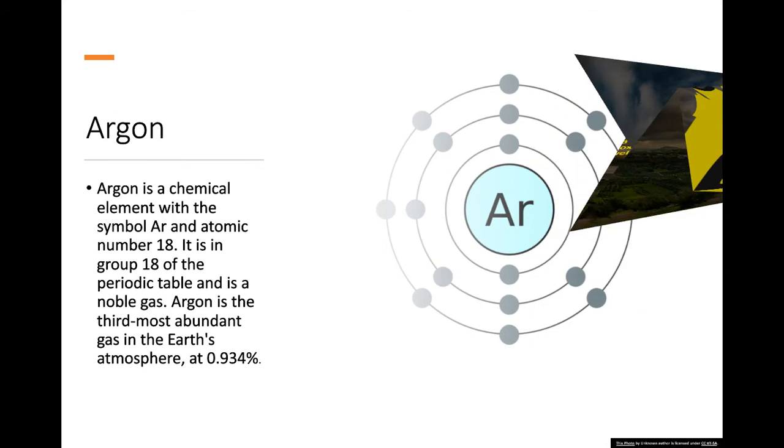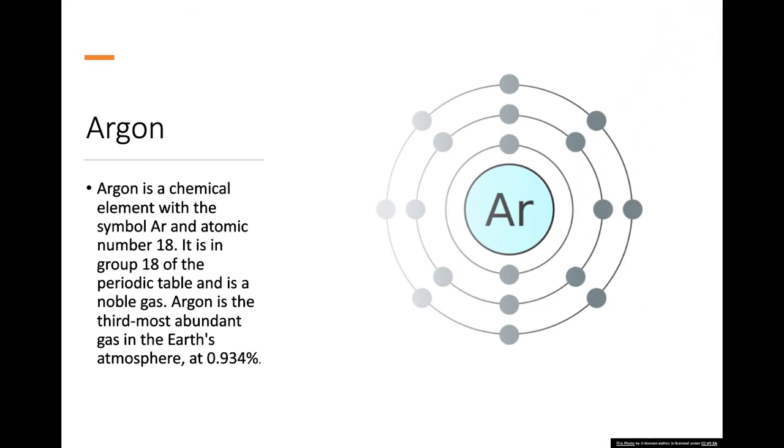Argon. Argon is a chemical element with the symbol Ar and atomic number 18. It is in group 18 of the periodic table and is a noble gas. Argon is the third most abundant gas in the Earth's atmosphere at 0.934%.